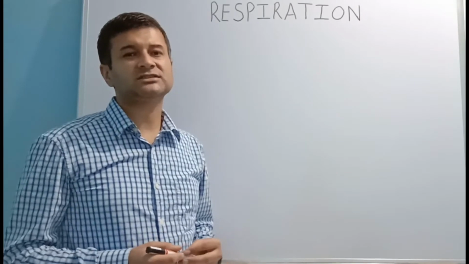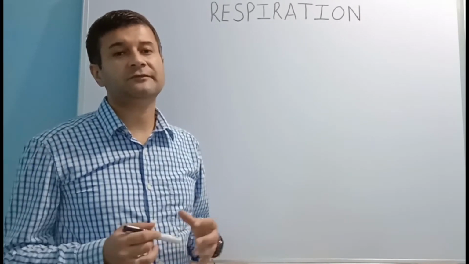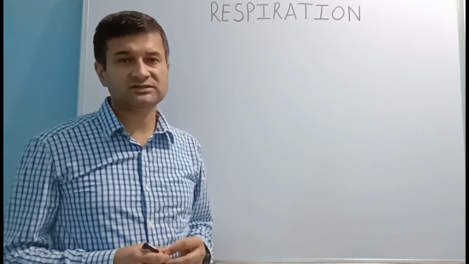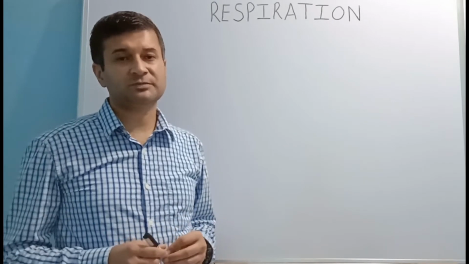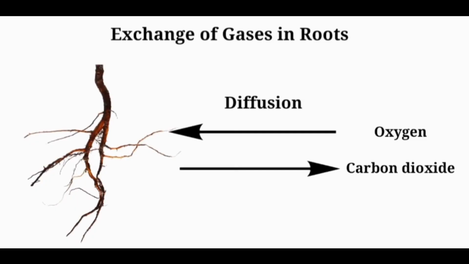Now, let us discuss respiration in different organisms. First, let us discuss respiration in plants. In roots, the exchange of gases takes place by diffusion, where oxygen diffuses into the root hairs and passes into the root cells, and from there carbon dioxide moves out into the soil.